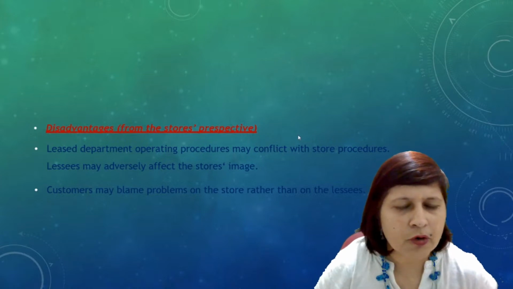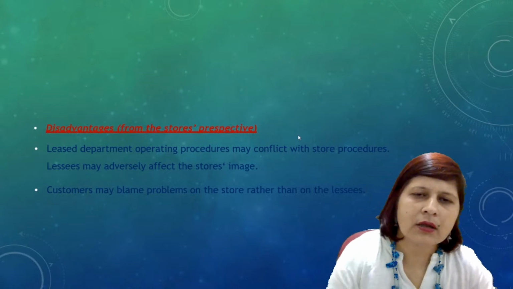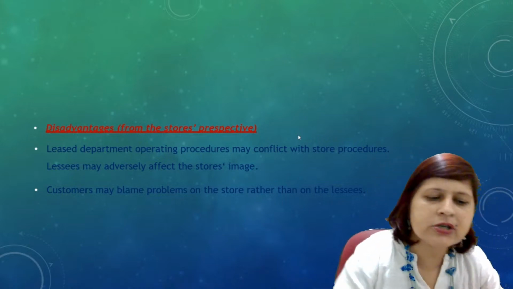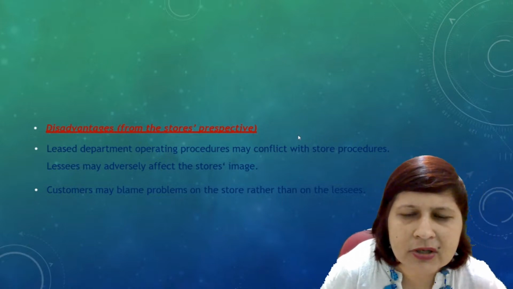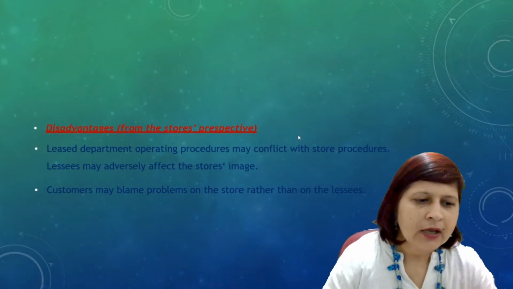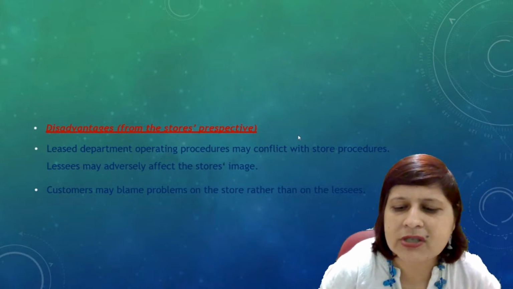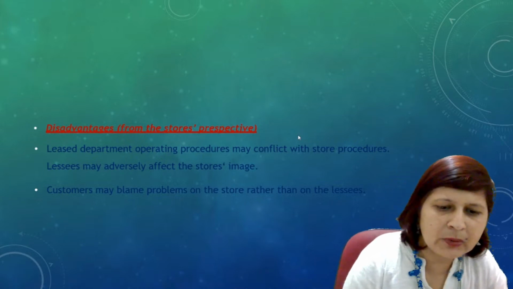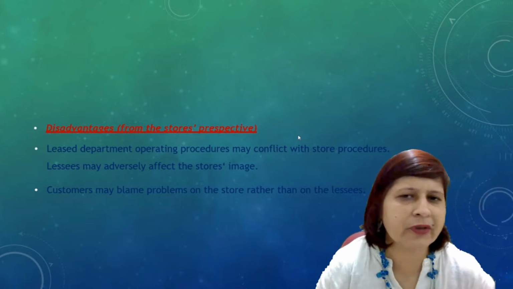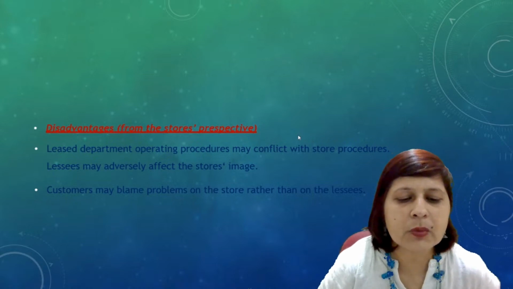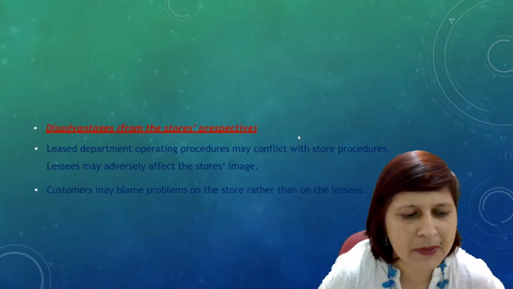So there could be conflict between you and the third party. The third party could adversely affect your image, right? There could be conflict between the operating procedures of the two parties. So it could adversely affect the store's image.